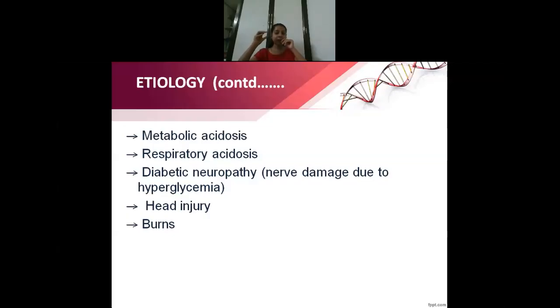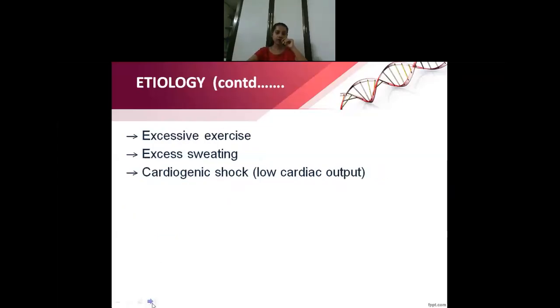Next is burns. In burns patients, what happens? There is loss of fluid and electrolytes that causes dehydration, isn't it? So because of that, again the patient will have hypotension. Excessive exercise. When you are exercising a lot, what will happen? There can be excess sweating. So a lot of sweating is there, that will also cause dehydration and low BP.